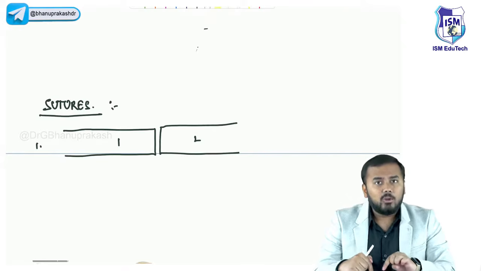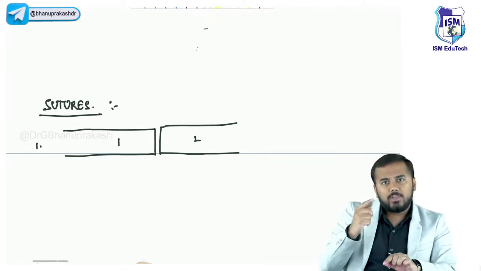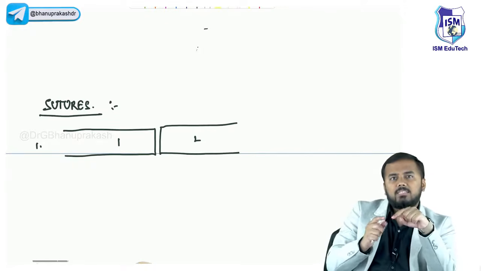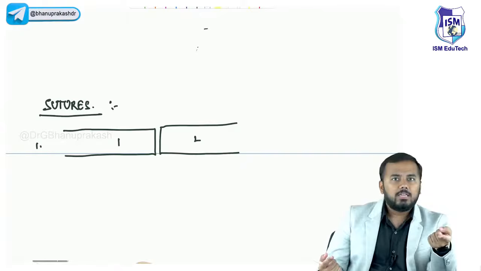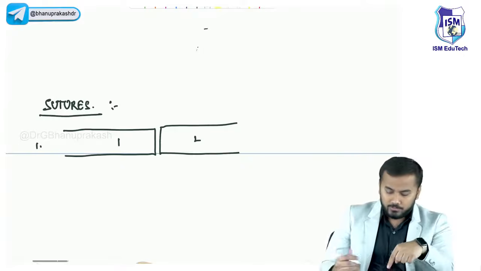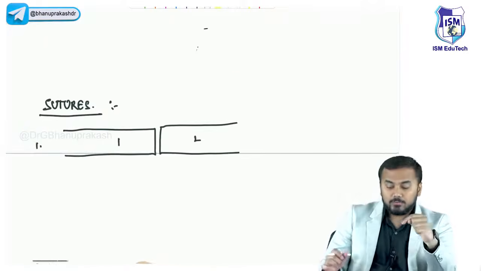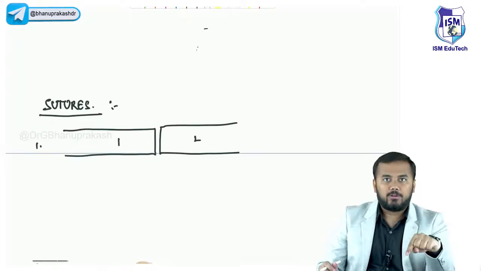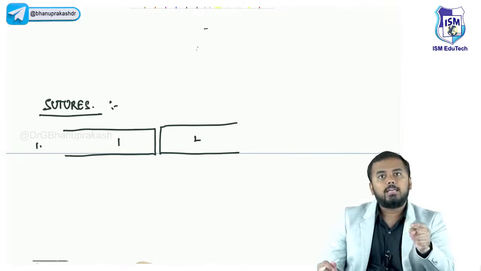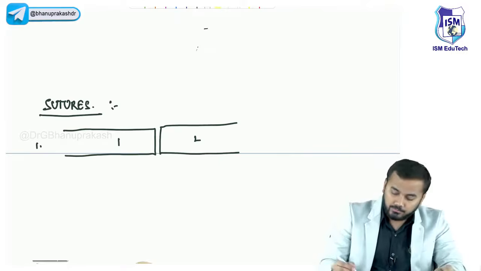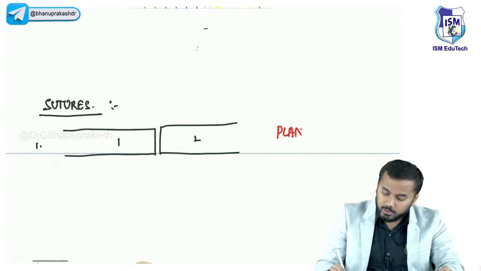If you clearly look at the surfaces of both the bones where they are joining, are these surfaces even or uneven? These surfaces are smooth and even, right? This kind of joint is called a plain suture.